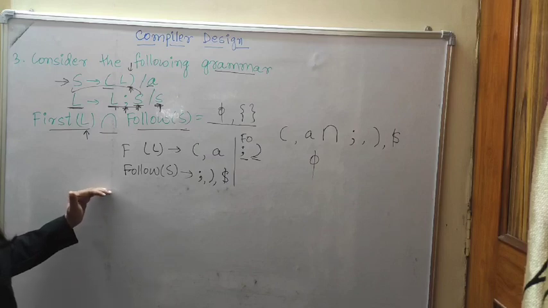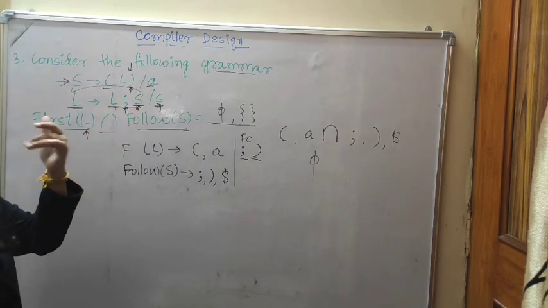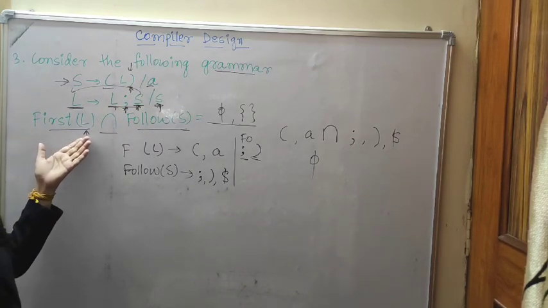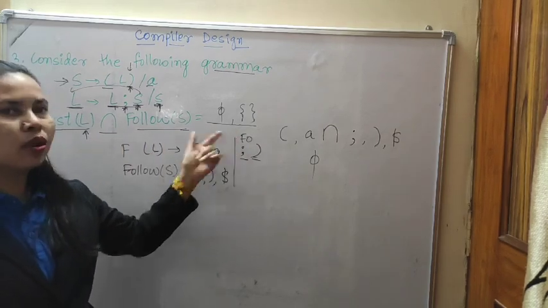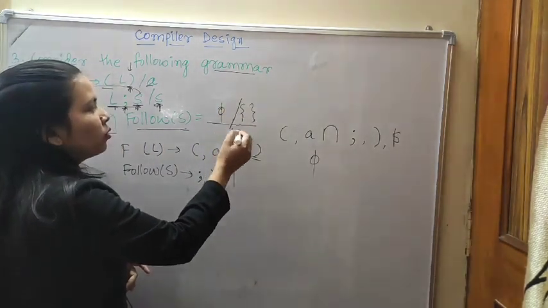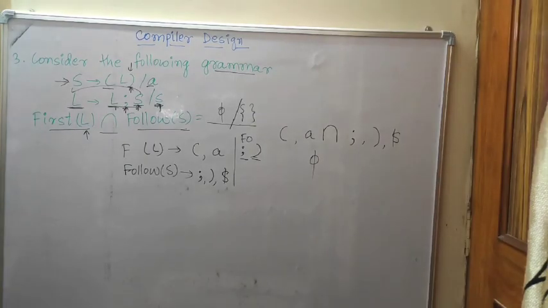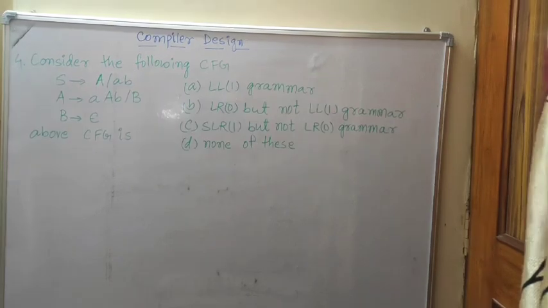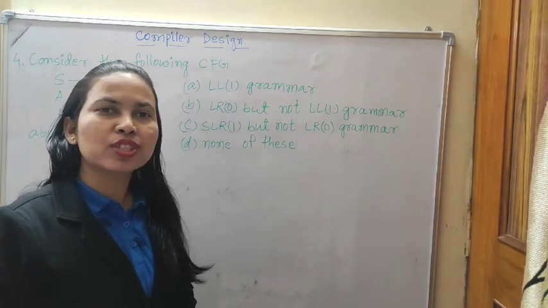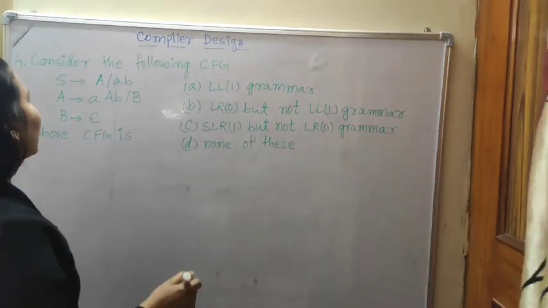So from the following grammar we can find out first of L intersection follow of S. Any one of these you can write. This is the correct answer. Now we will see the next question. Now we will see question number 4.